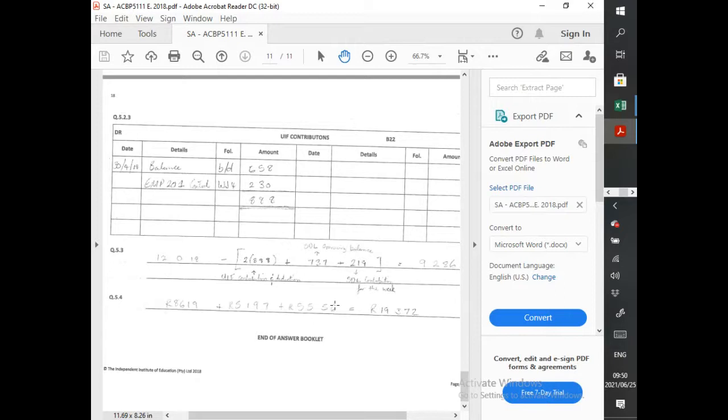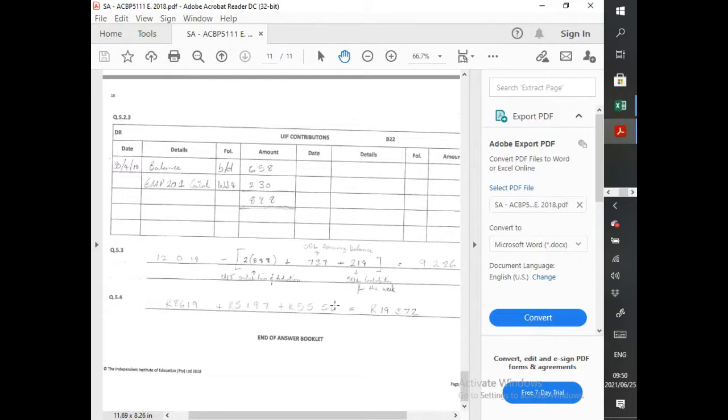Calculate the amount of PAYE that would appear in the EMP 201. So you got that total for the week of 30 April. And then I guess you then just need to add that to the opening balance. Yeah. Okay, now I see where the calculation is.